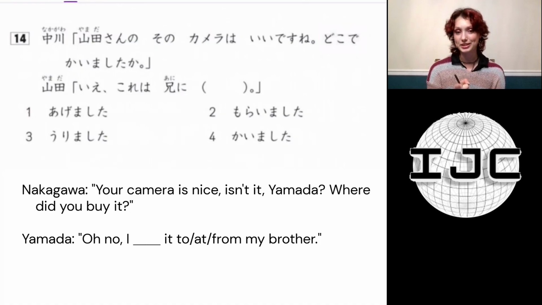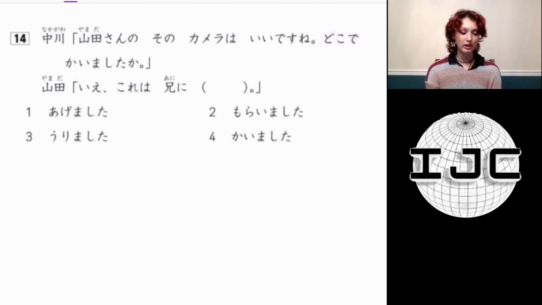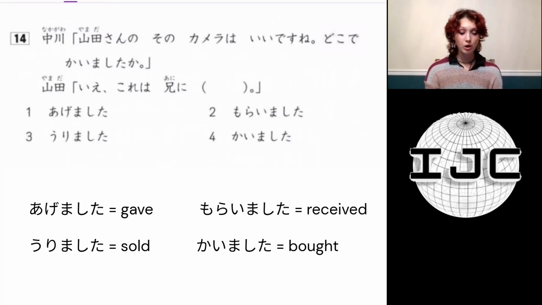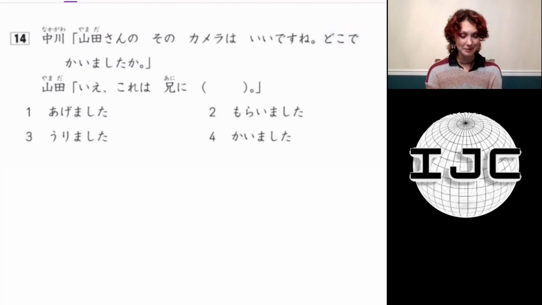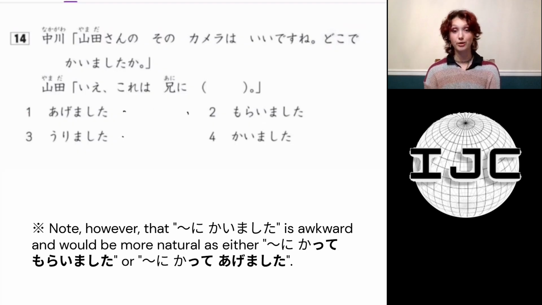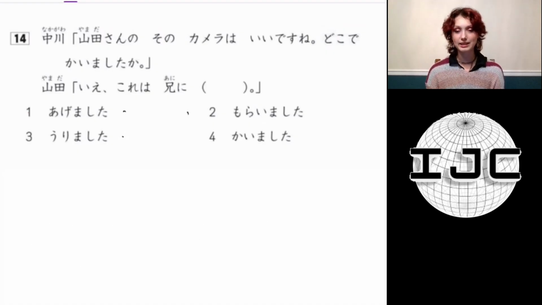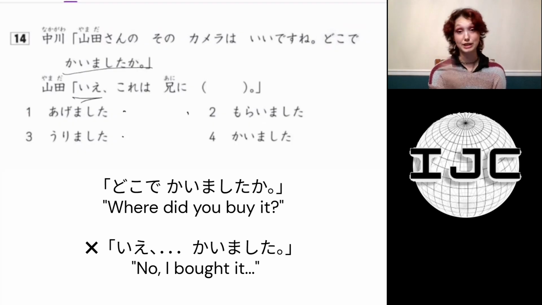So this is one of the tricky questions because let's look at the answers and see how they correlate with the question. We have agemashita, which is gave, moraimashita, which is received, urimashita, which is sold, and kaimashita, which is bought. And the fun part is that all of these are grammatically correct. Saying ani ni and then any one of these verbs makes a valid sentence. So let's look at this one that doesn't first, because contextually it could be correct. I mean, we see kaimashita here and he had to have gotten it from somewhere, so it could be a valid option. Except for the fact that he immediately says no.